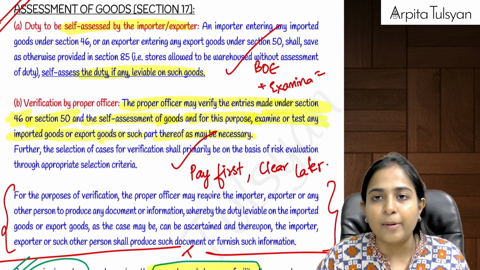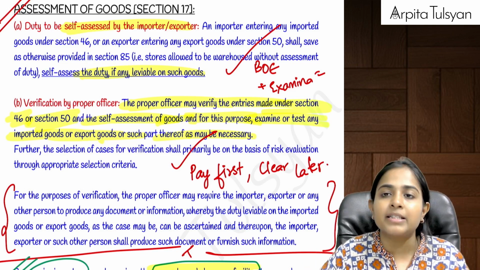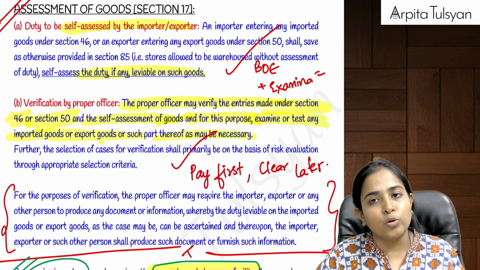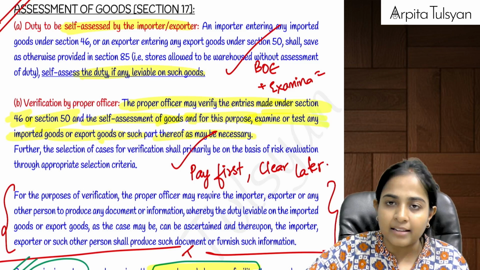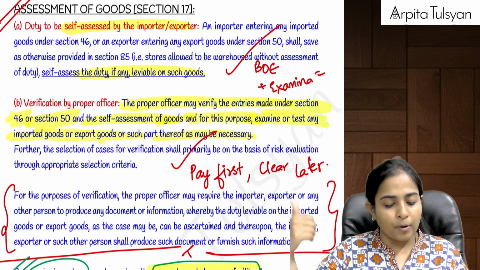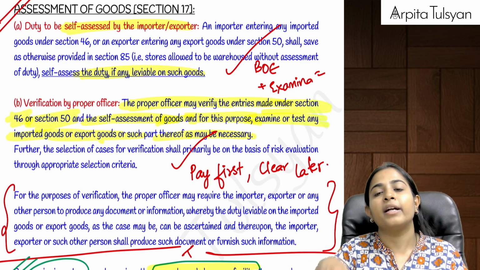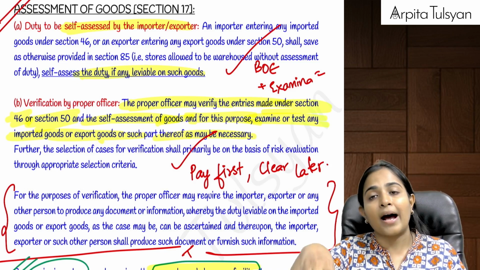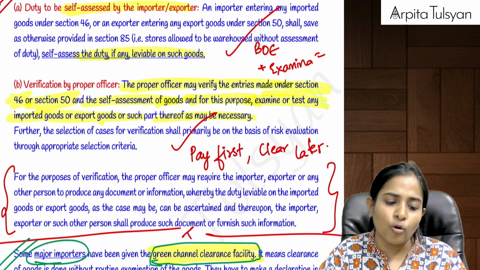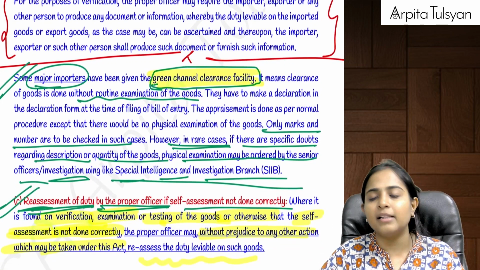Now, as soon as you file the bill of entry, can we say assessment is going to start? First of all, under customs, all the duties are self-assessed. That is, the importer does the self-assessment, and on that basis has filed the bill of entry. Once the bill of entry is filed, after that the goods are examined. The customs officer is going to examine whether the goods which have actually been imported are those mentioned in the import manifest and also in the bill of entry. If yes, then the proper officer will say well and good, no problem, you can pay the duty and then clear the goods. This is the normal, fundamental thing that happens.